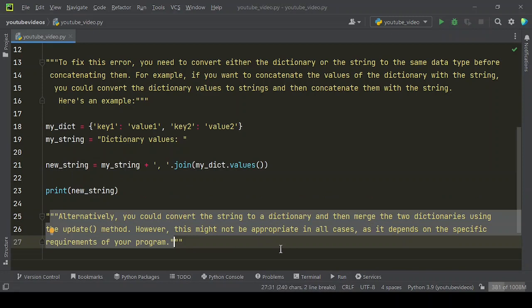Alternatively, you could convert the string to a dictionary and then merge the two dictionaries using the update method. However, this might not be appropriate in all cases, as it depends on the specific requirements of your program.